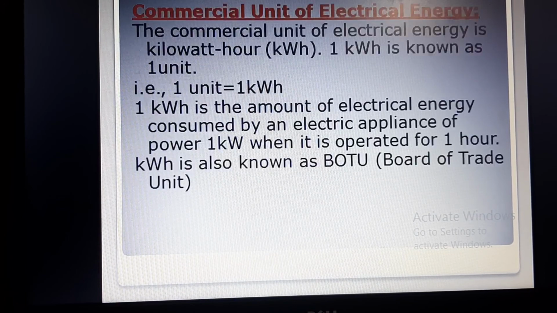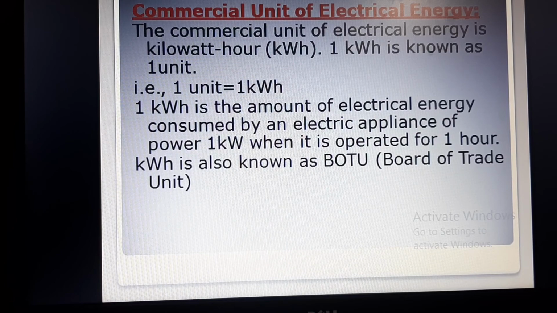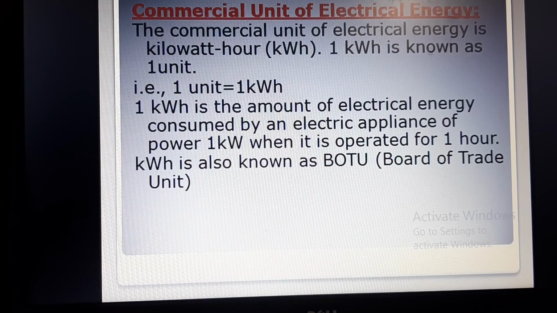Now commercial unit of electrical energy, that is kilowatt hour, which we use at home also. 1 kilowatt hour is also known as 1 unit. You might have heard about the electricity bill at home, that this month these many units have been used. So this is actually the kilowatt hour, unit of electrical energy consumed at your place.